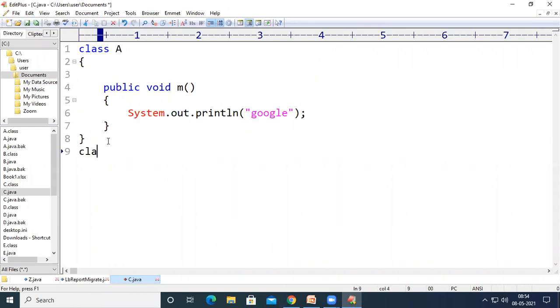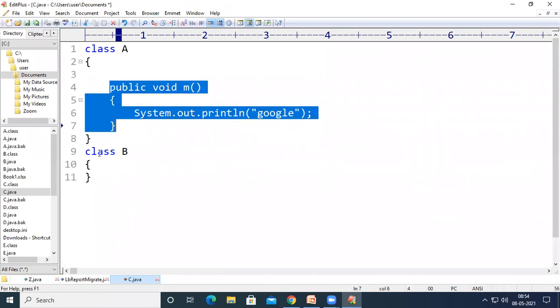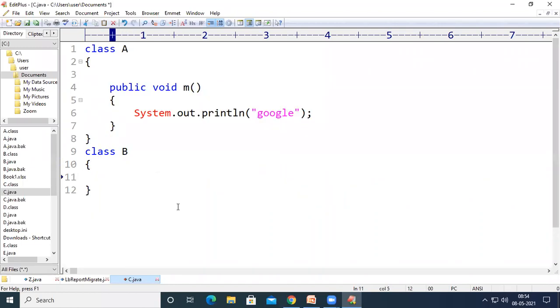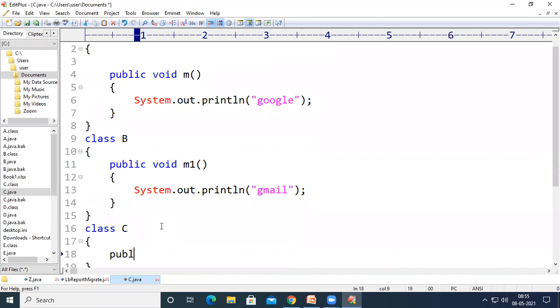Here I am going to define one more class B, and in this class B also, I'm going to declare a method, public void m1, which is going to print Gmail on the output screen. And then I'm going to declare class C, which consists of the main method, public static void main, String args.